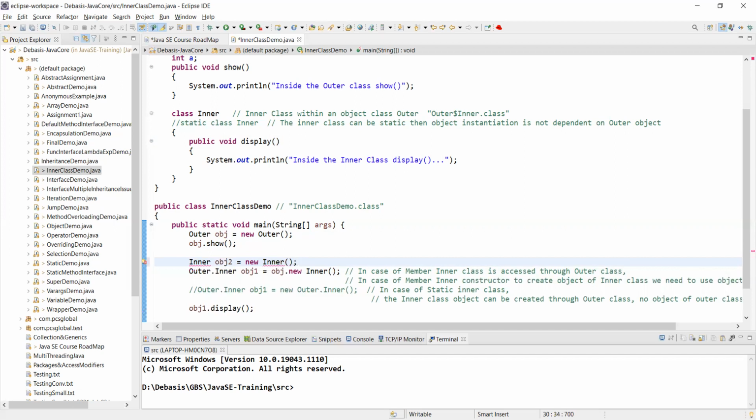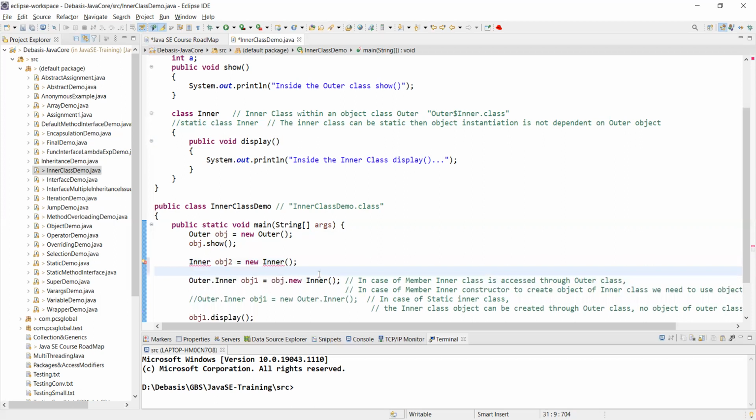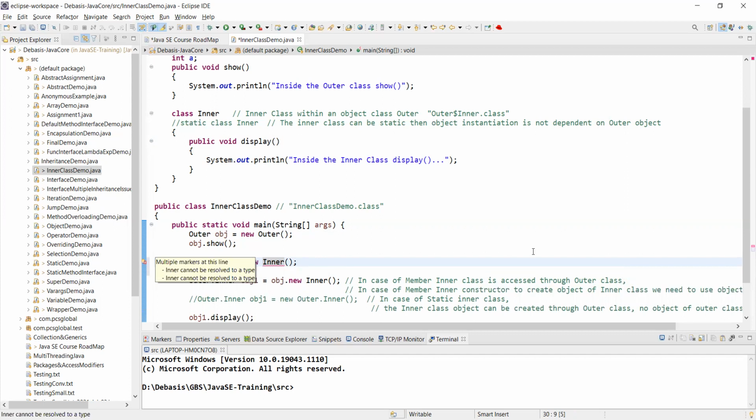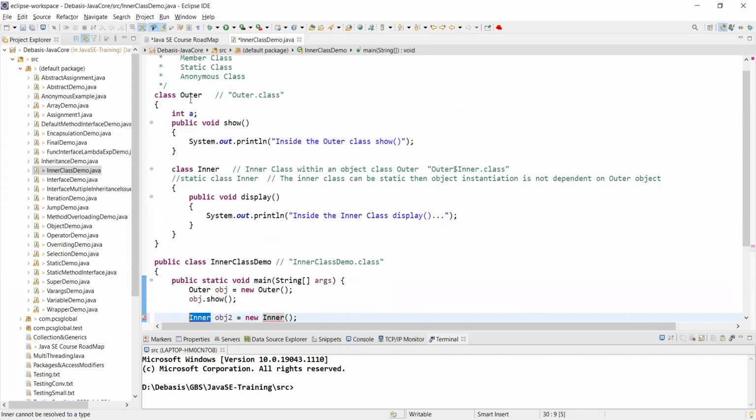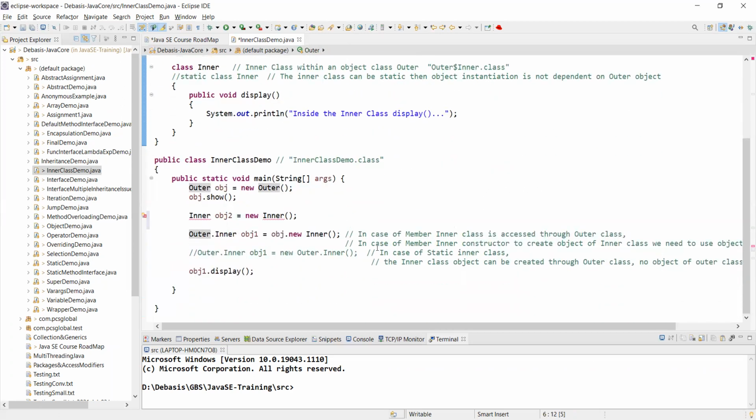Now you see the compiler is giving an error. Why? Because inner doesn't have its existence solely. It is not a class by its own. "Inner cannot be resolved to a type." You understand that? It cannot be a type unless you instantiate this object through the outer class.